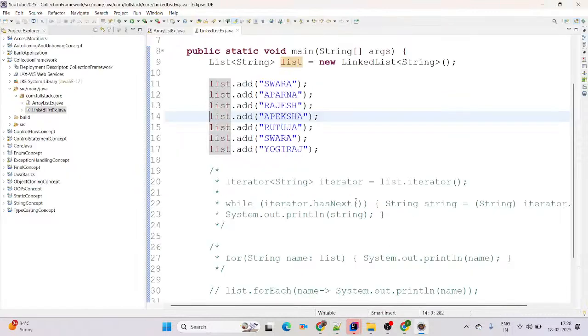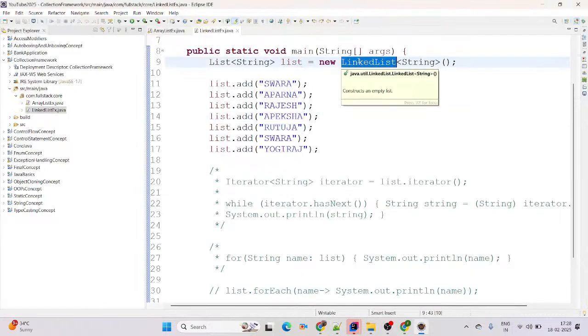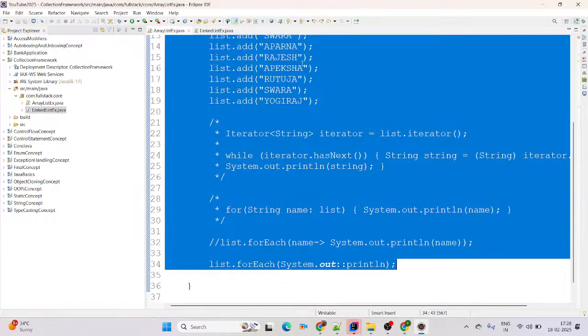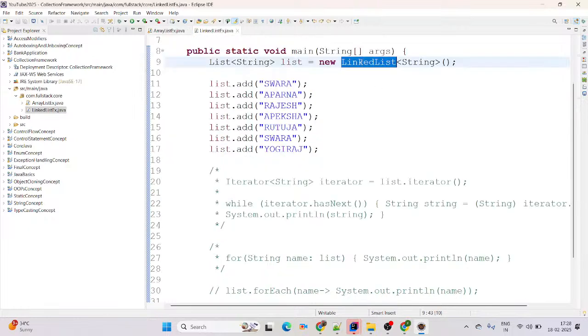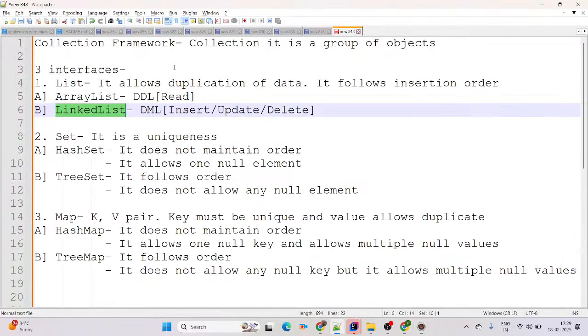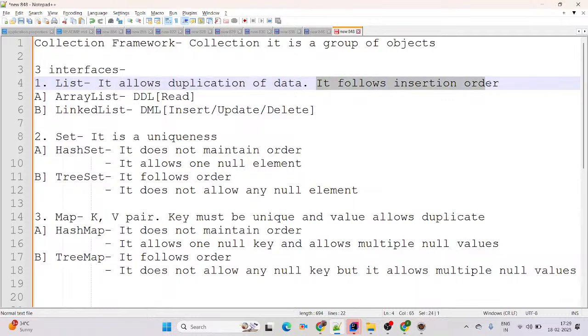Now here we are using a basic example, that's why you can use ArrayList or LinkedList, that's also fine. But keep in mind, performance-wise, ArrayList is more suitable for read operations and LinkedList is more suitable for manipulations: insert, update and delete. And the main concept is list. It allows the duplication of data and it follows insertion order. Perfect. This way we are done with the list.